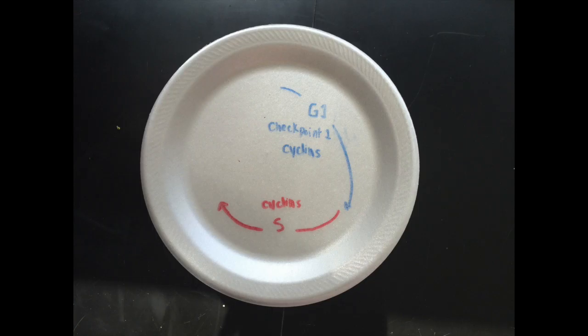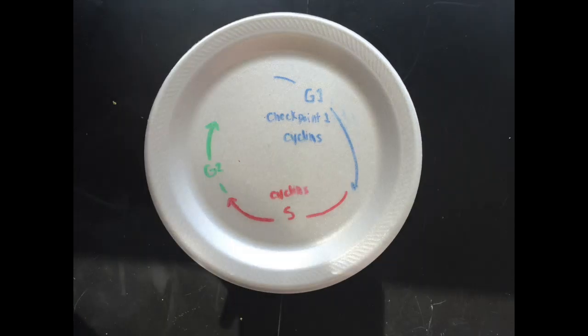It is important that the requirements for each checkpoint are met. If these checkpoints are bypassed, this can result in uncontrolled growth, which can cause diseases such as cancer. S-phase cyclins regulate progression through the cell cycle during DNA replication. Once the cell has correctly copied its chromosomes, the cyclins will be activated by CDK, allowing it to move on to the next step. The next checkpoint is G2.